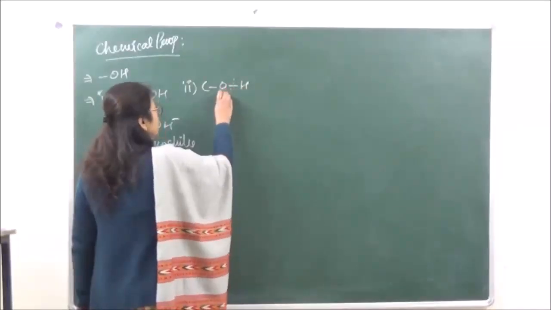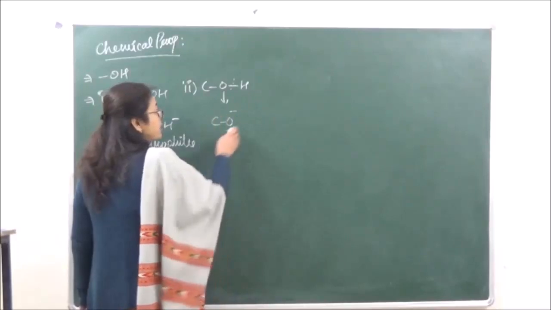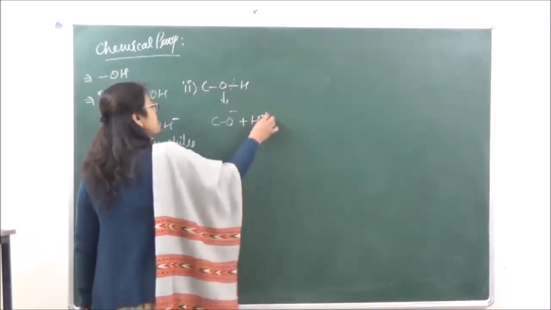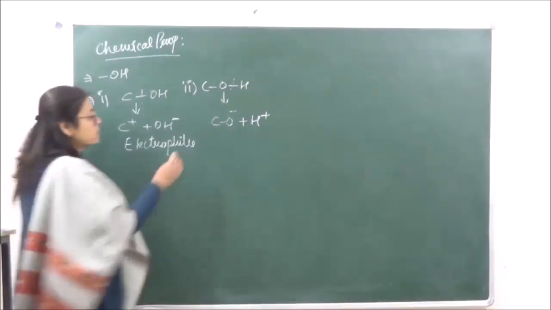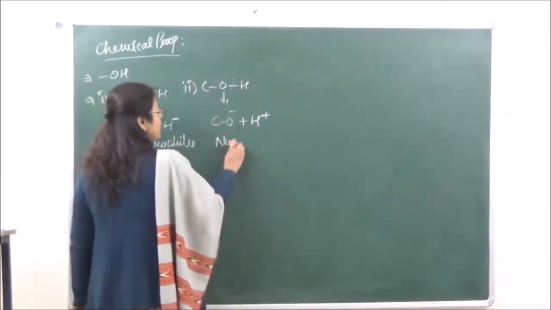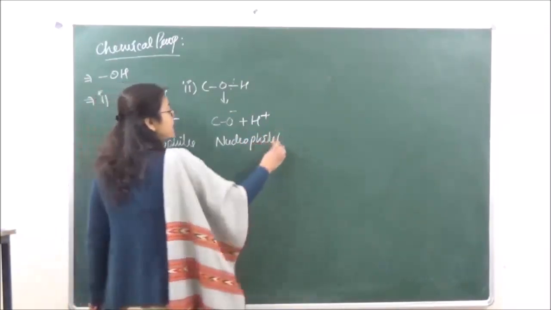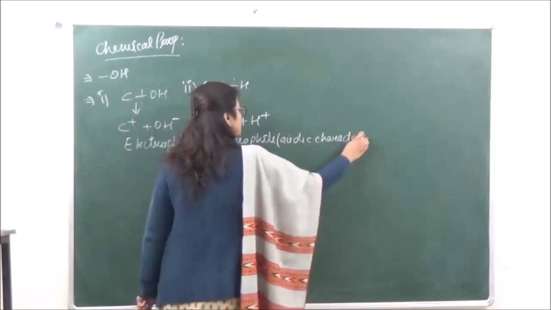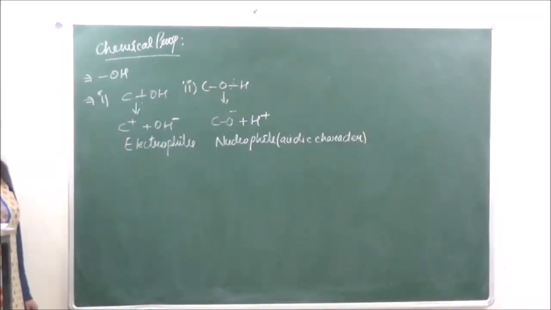Okay, or in this case, what is happening? The OH bond is going to break from here. So we are going to get one alkoxide ion with a negative charge, plus H positive that is going to leave, and over here the alcohol behaves as a nucleophile. In fact, the second type of reactions also explain the acidic character of alcohols.